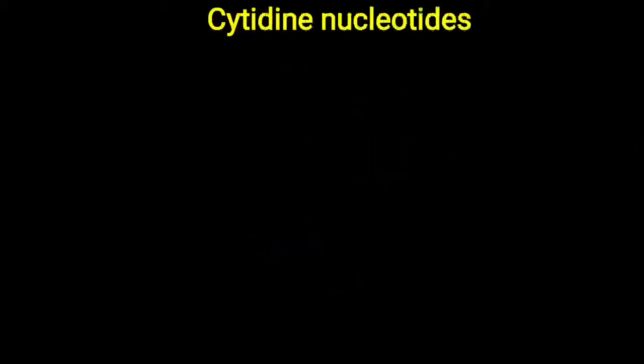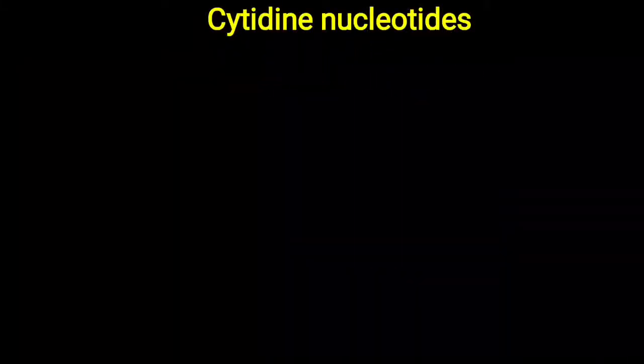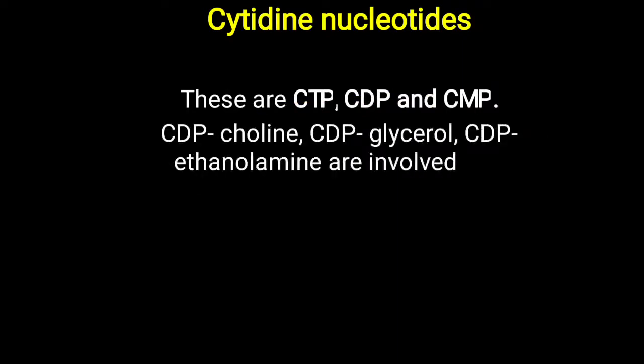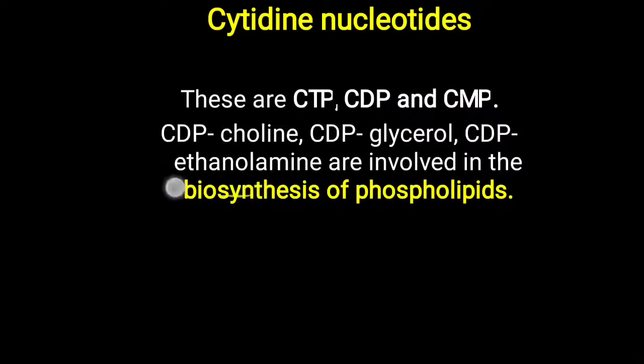One more nucleotide is the cytidine nucleotide. Cytidine is also one of the pyrimidine nucleotides. They are CTP, CDP and cyclic AMP. Particularly CDP choline, CDP glycerol and CDP ethanolamine. Now remember phosphatidyl choline, phosphatidyl glycerol and phosphatidyl ethanolamine. Basically, these CDP molecules are involved in the biosynthesis of phospholipids.